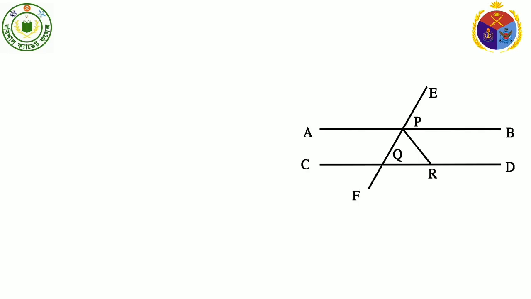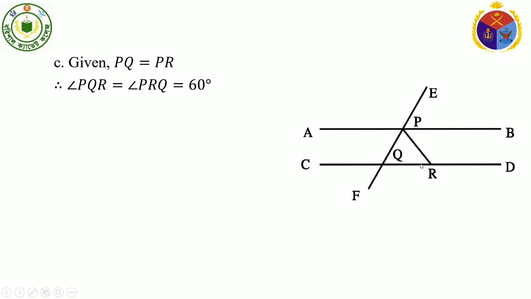Now go for question number C. Given PQ equal to PR, therefore angle PQR equal to angle PRQ, and we know PQR equal to 60 degree, therefore angle PRQ also 60 degree.